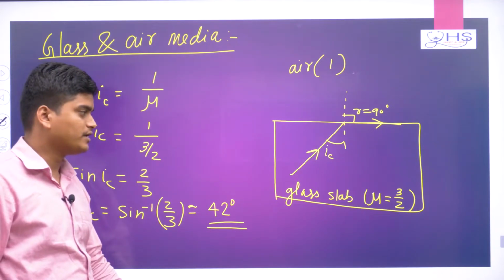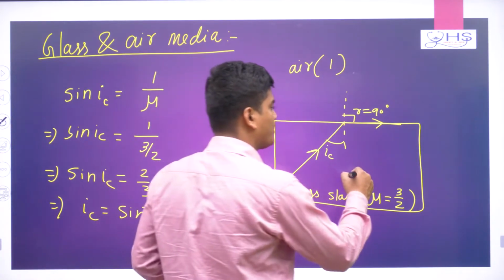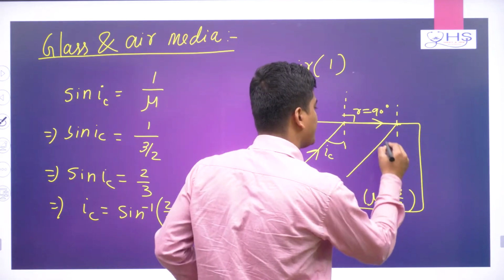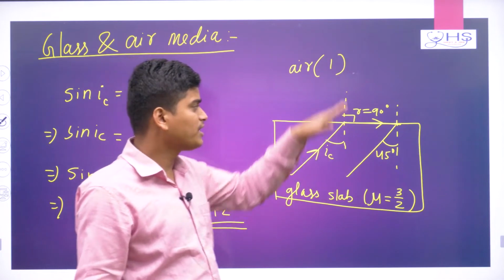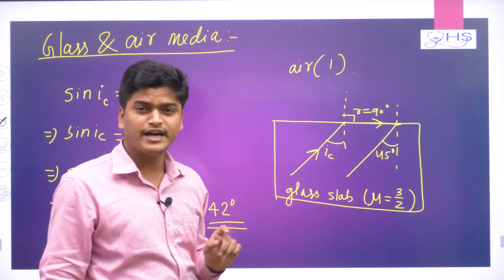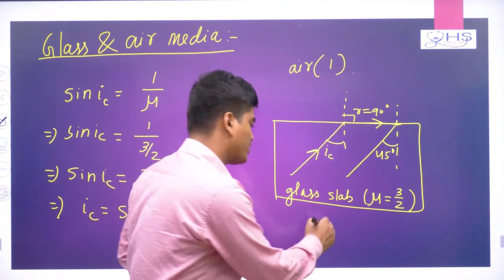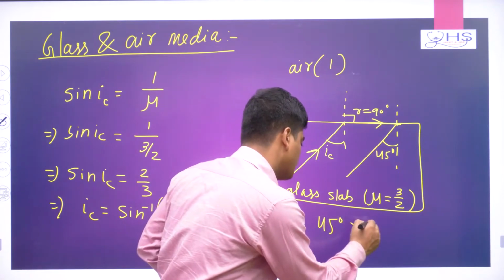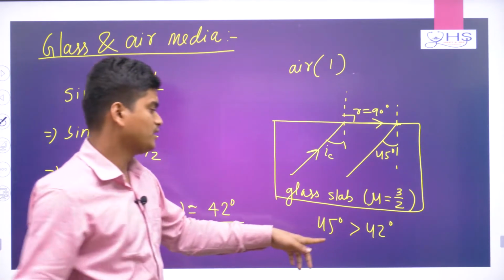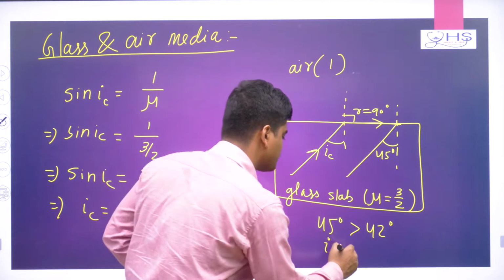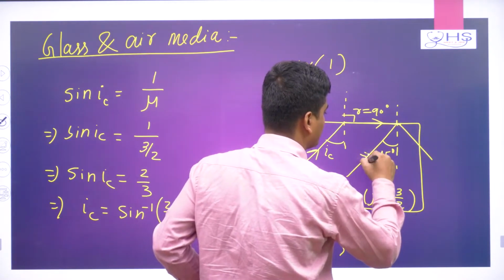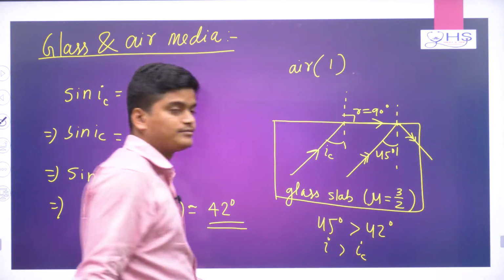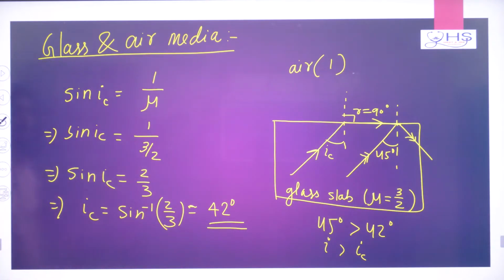Suppose a light ray is coming like this and is incident at an angle of 45 degrees, going from glass medium to air medium. Definitely 45 degrees is greater than 42 degrees. That means your angle of incidence is greater than the critical angle, so here TIR will happen. This is the basic idea of total internal reflection.